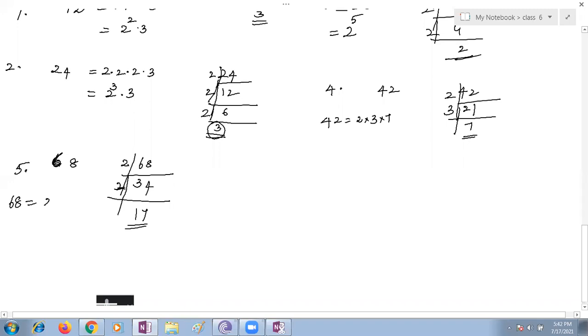2 into 2 into 17, and 17 is a prime number. This also you are supposed to write. So if you want to express this in power notation, you can write it like that also. Both are correct. Yes, you got it, Lohini.